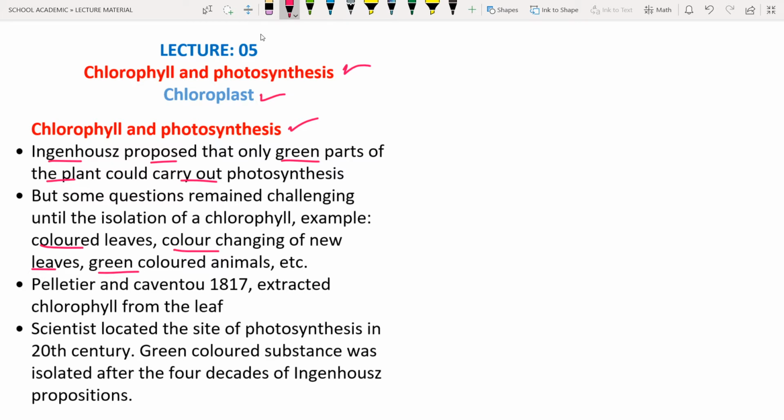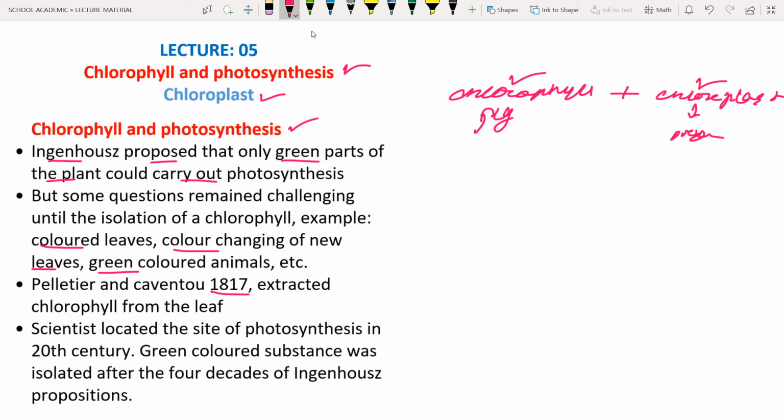Next, Pelletier and Caventou, in the year 1817, extracted chlorophyll from the leaf. We have discussed what is meant by chlorophyll and what is meant by chloroplast. Chlorophyll is the pigment, while the chloroplast is the organelle. This is the only difference between chlorophyll and chloroplast. Chlorophyll performs photosynthesis, while the chloroplast holds all the main important structures of it. We will discuss the chloroplast in detail.